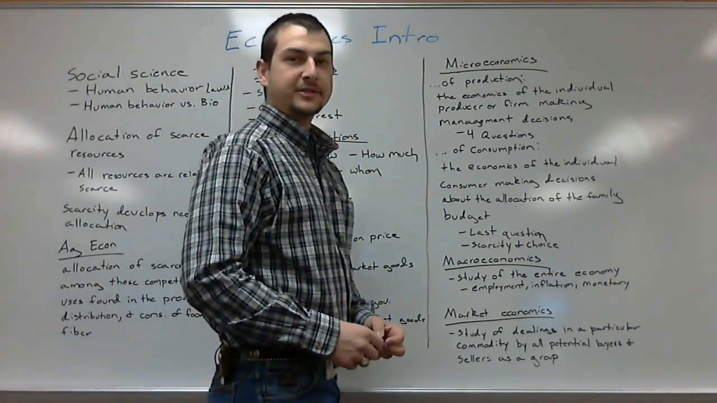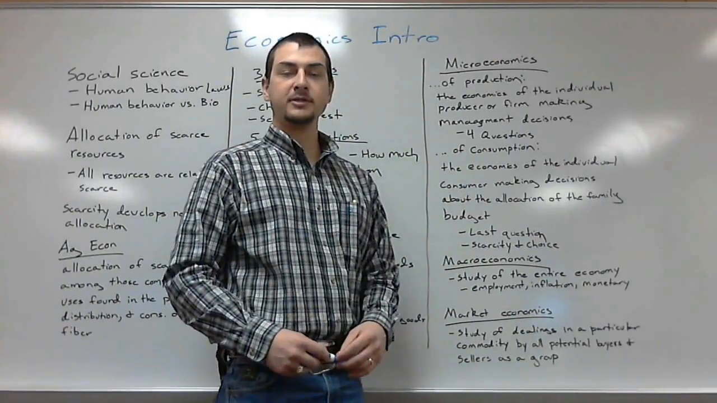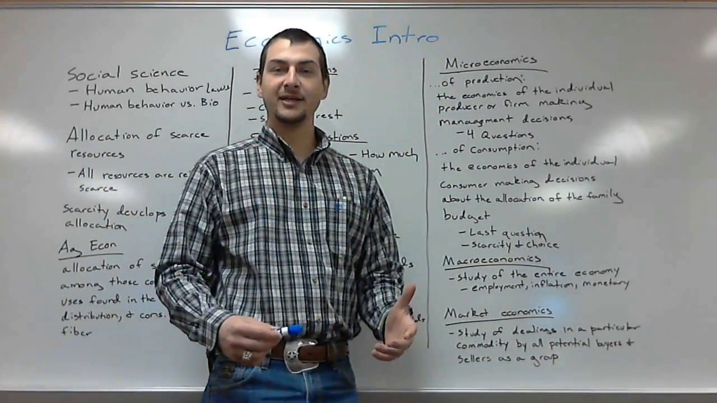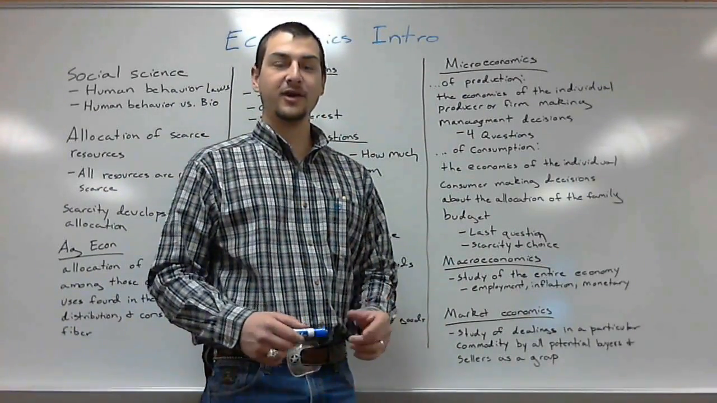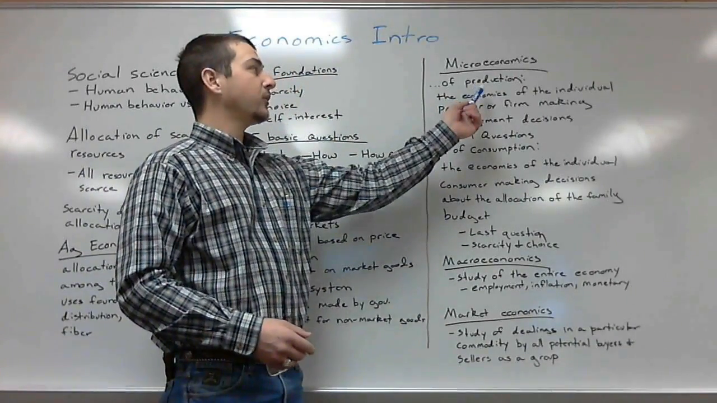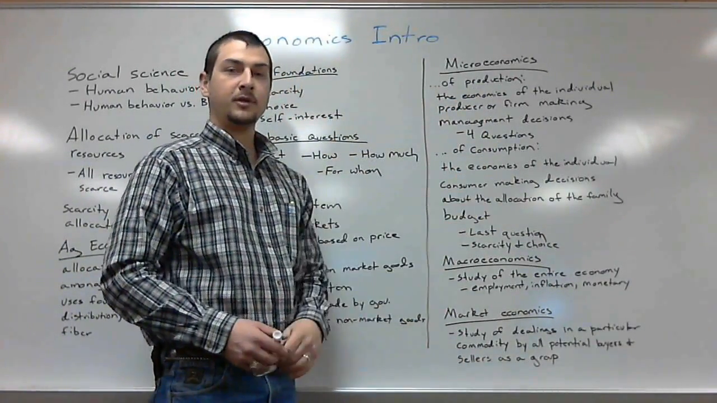We can divide economics up into three major sections. The first one is microeconomics, then macroeconomics, and market economics. In this class, we are going to focus primarily on microeconomics. So let's go ahead and divide that up into two additional sections. We have the microeconomics of production and then microeconomics of consumption.